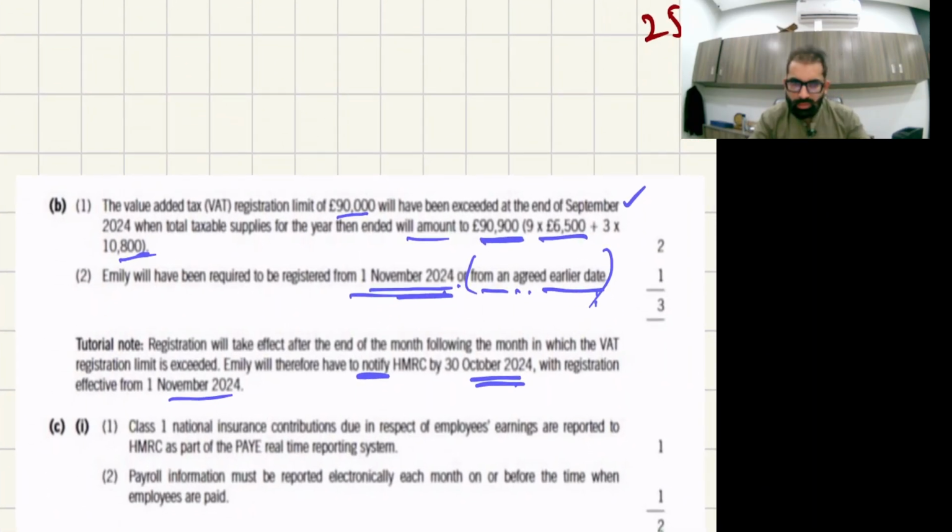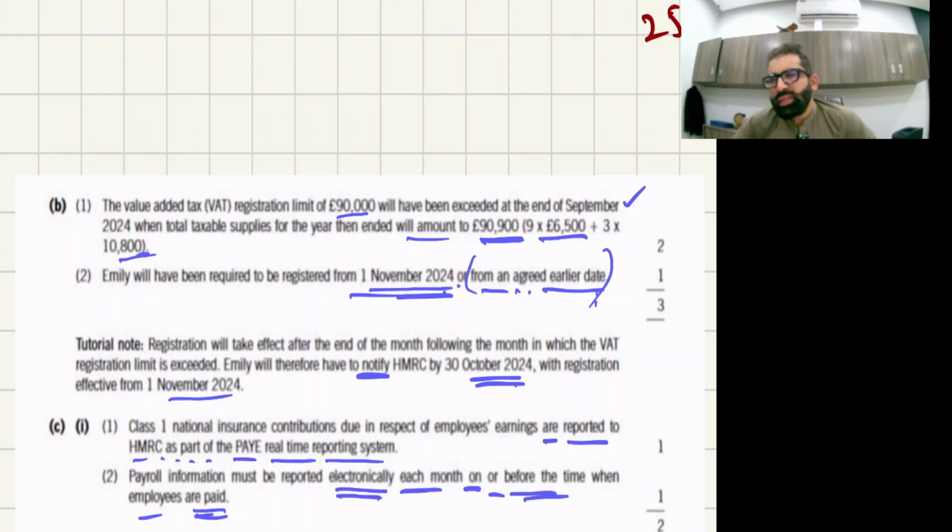This class 1 NIC contribution due in respect of employees' earnings is reported to HMRC as part of the pay real-time reporting systems. Payroll information must be reported electronically each month on or before the time when employees are paid. It is also written in your book and exam kit that there is a due date, but the examiner has not provided the exact due date.